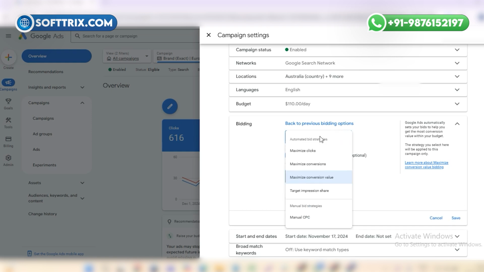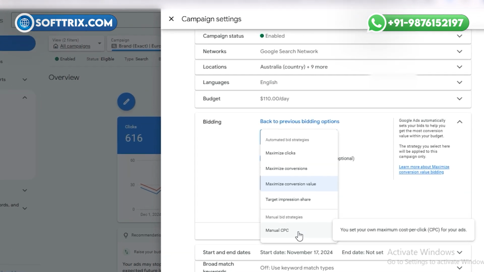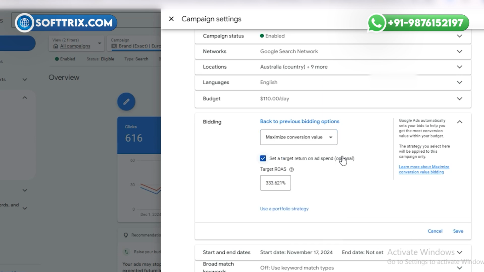So the bidding changes would depend upon your strategy and the account history. For all the new campaigns, I would always suggest to start with the manual CPC bidding strategy, since we don't have the conversion history, so the algorithm doesn't know what to optimize for.